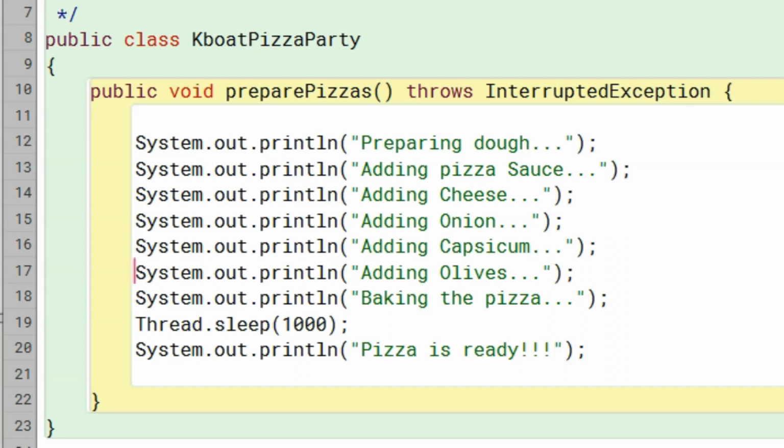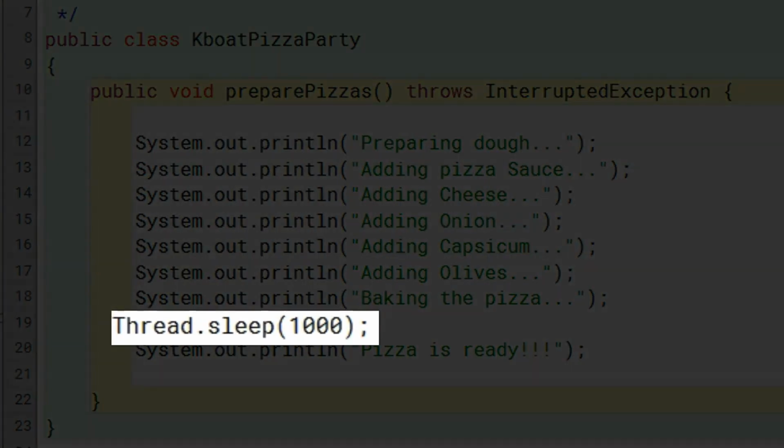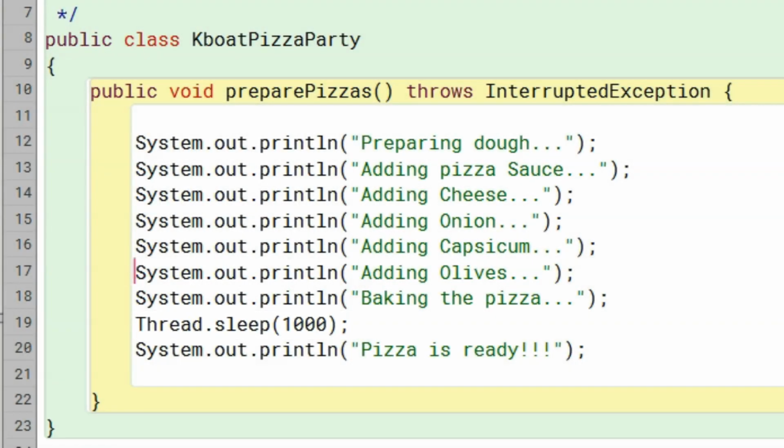Baking takes some time and I want to simulate it by putting some delay in the program's execution. Thread.sleep is the method to use in such situations. Thread.sleep pauses the execution of the program for a specified amount of time. The time is provided in milliseconds as an argument to the method. This line Thread.sleep(1000) will introduce a delay of 1 second in program's execution. After that, we print pizza is ready to the console.